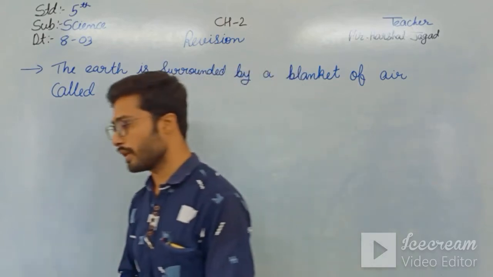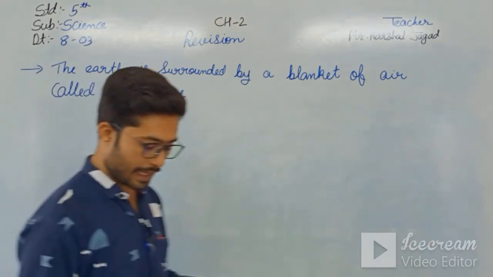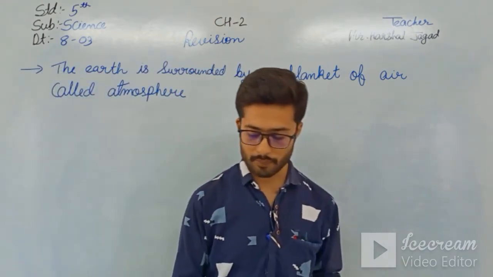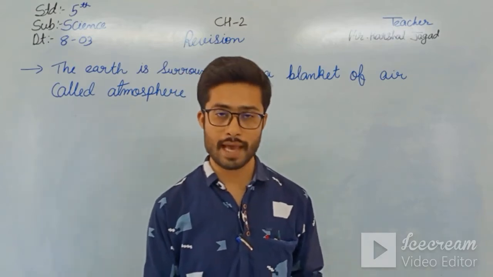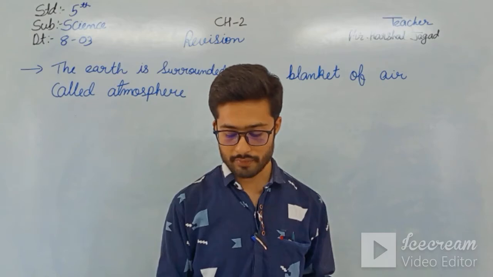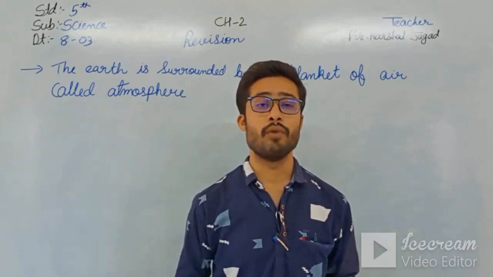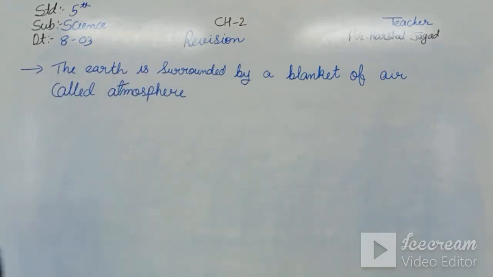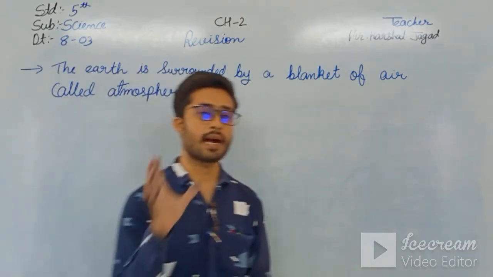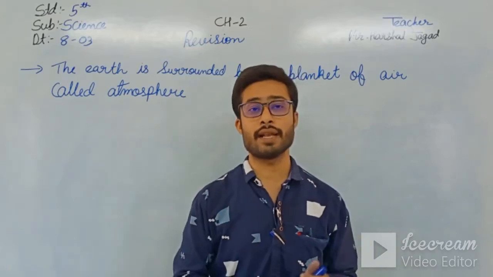Okay students, moving further. Life as we know it exists only on Earth, as the other planets in the solar system have no air and no water. We can't see air, but we can feel it when the wind blows. I will give an example.